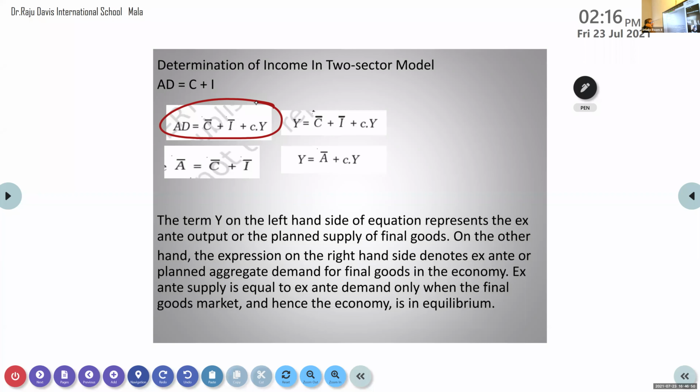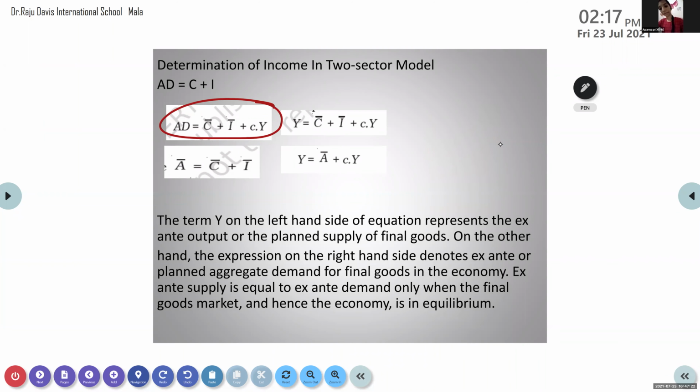In this you have learned first in the beginning. What is that? C bar plus CY, aggregate demand. What you are telling is C, consumption, right? See, there is investment also, right? How did you get that curve? Investment is here, consumption is here. Then these two together, when you are adding, you will get the aggregate demand. Yes or no? Yes, ma'am.